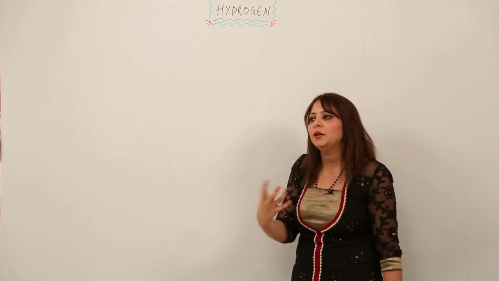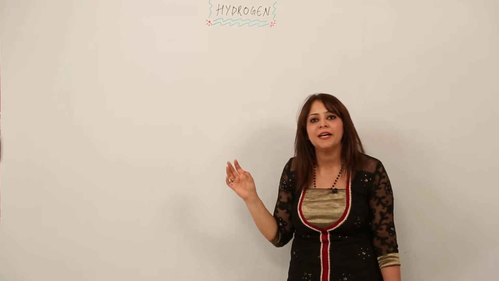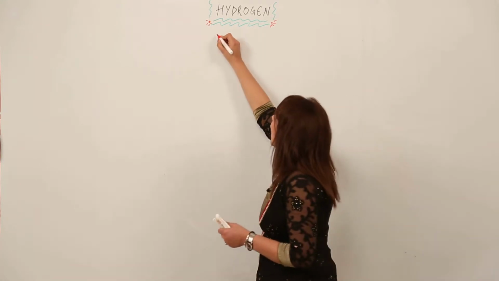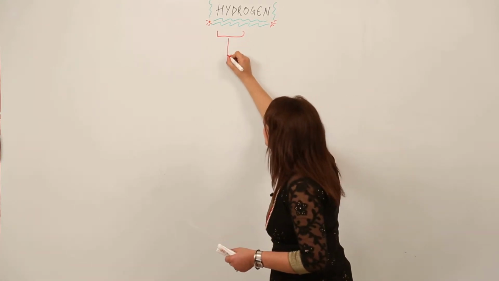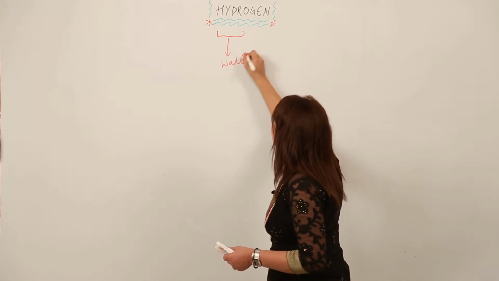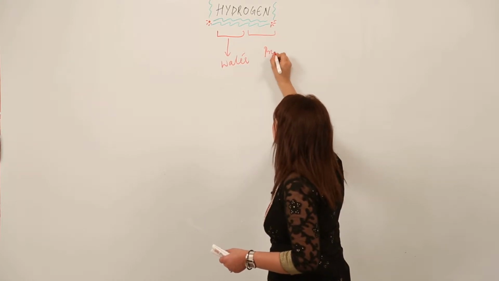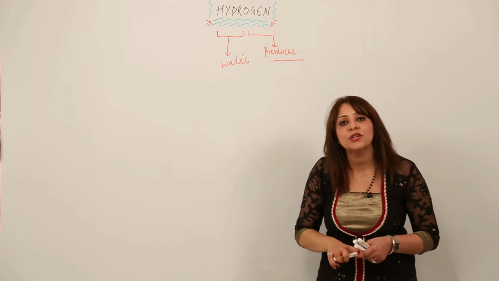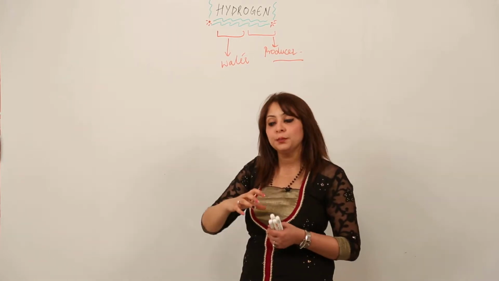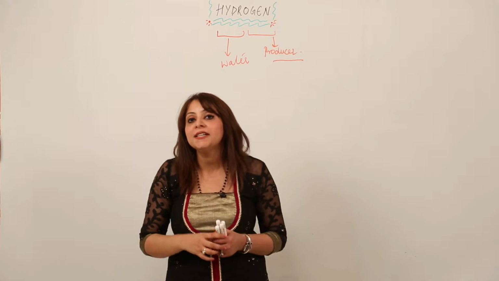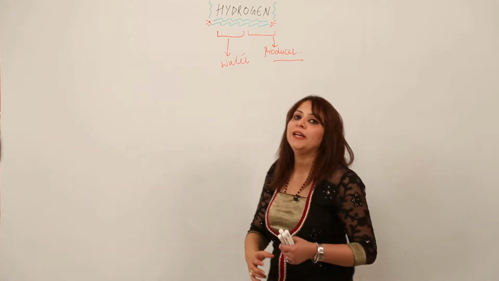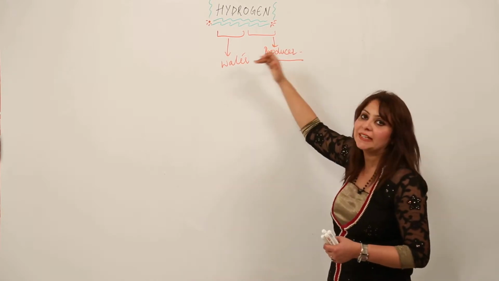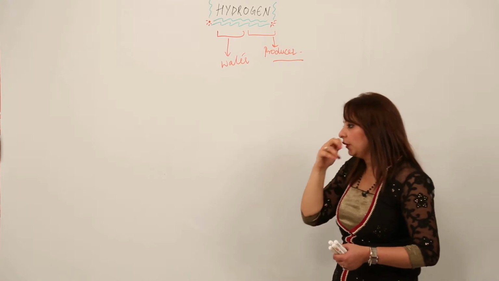It's not that he randomly suggested the name and just kept it as hydrogen. No, it means something. Just look at the board, I'm writing the meaning for it. Hydro means water, and ogen means producer. As it was already proved by Henry Cavendish that when it is burnt in air it produces water, it is a water producer. That is why the name given to this inflammable gas was hydrogen, the water producer. So I think you are familiar with it.